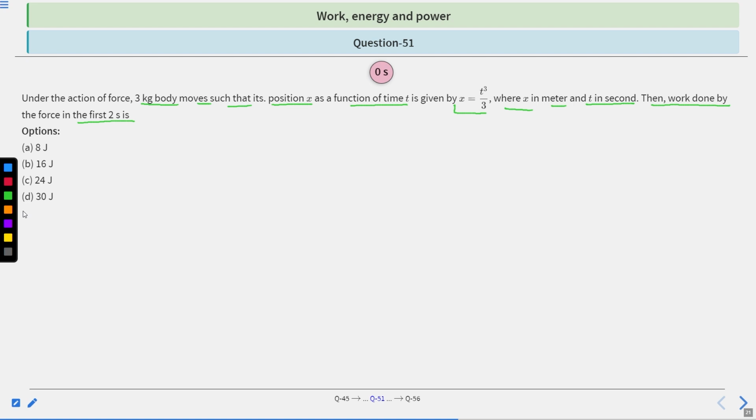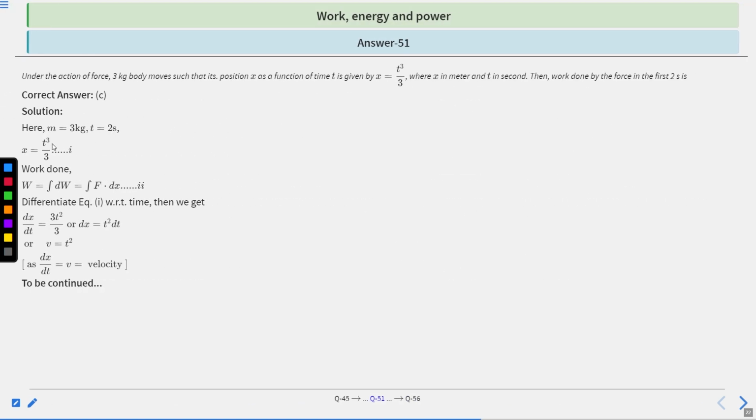Let's find a solution. So here m equal to 3 kg and t equal to 2 second. So x equal to t cube divided by 3. Let this be equation first. And work done W equal to integration dW is equal to integration F dot dx. Let this be equation second.